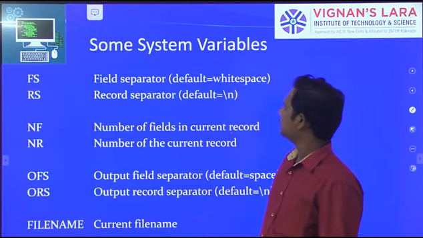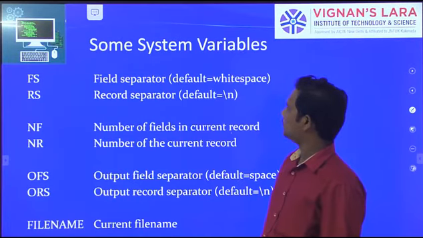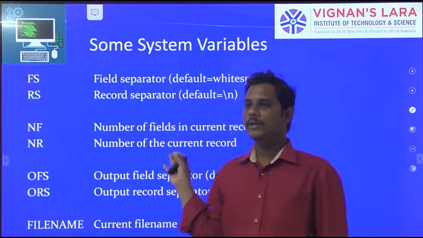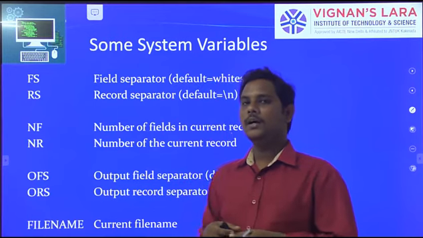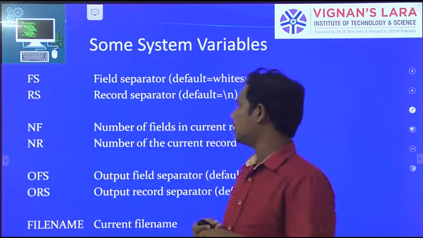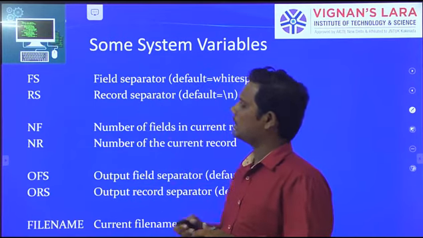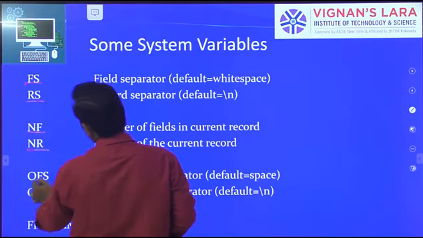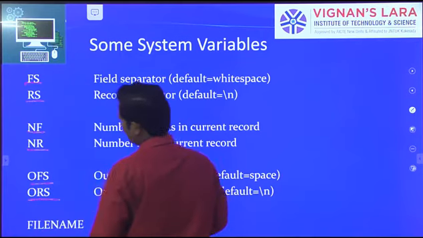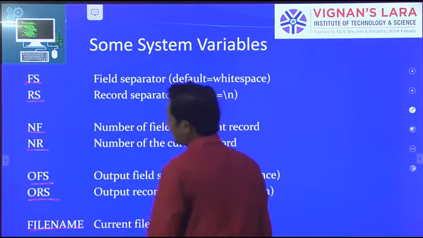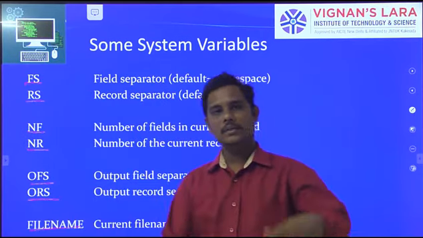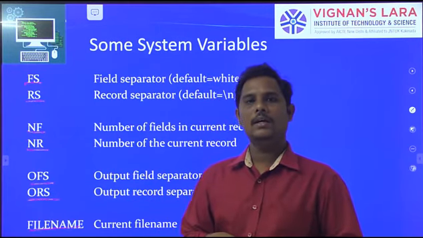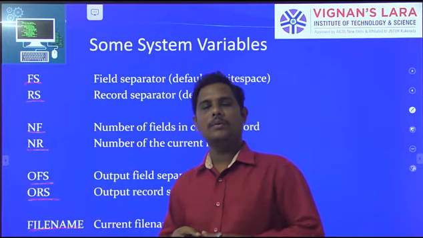Next, some syntax variables. System variables are very important in the programming language. We use these words directly: FS, RS, NF, NR, OFS, ORS, FILENAME. These we can all use directly. They are predefined variables in the AWK programming language.